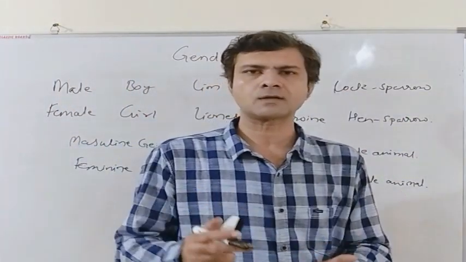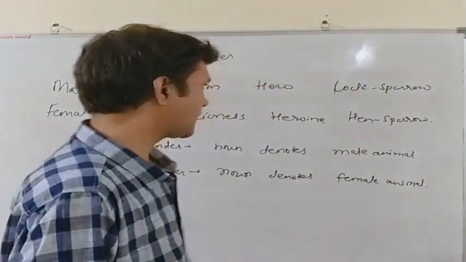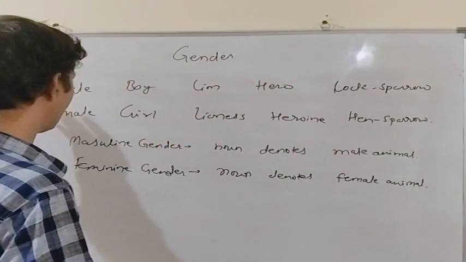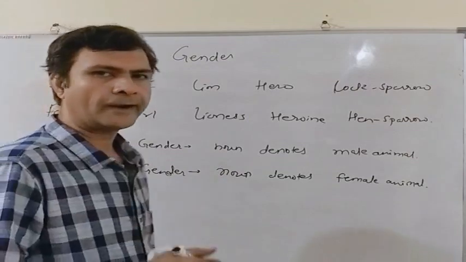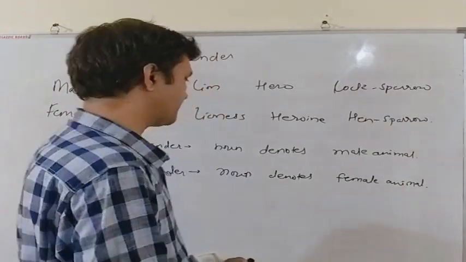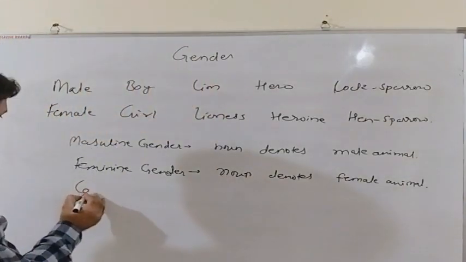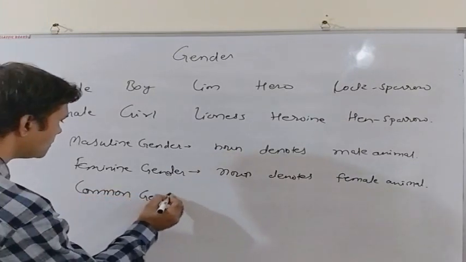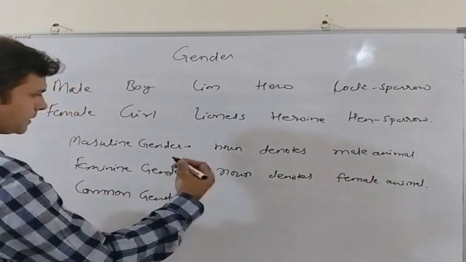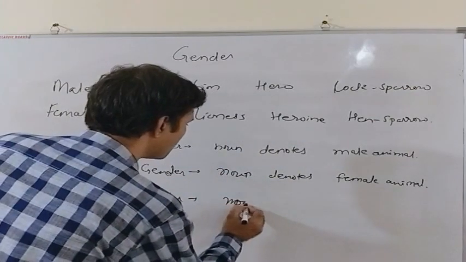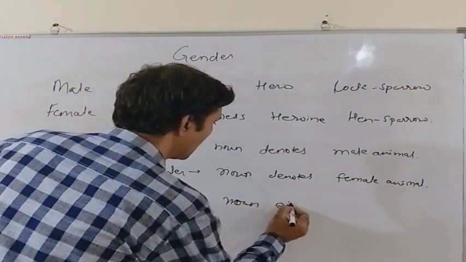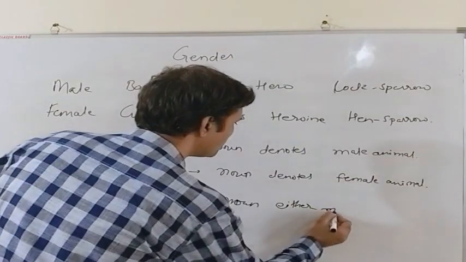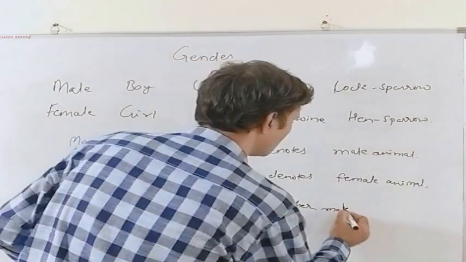However, some nouns are not gender specific. They can either represent a male animal or a female animal, and hence they are known as the common gender. So a common gender is a noun which represents or which can represent either a male animal or a female animal.